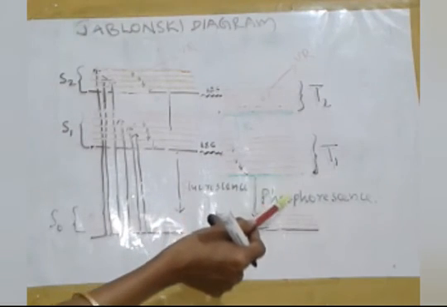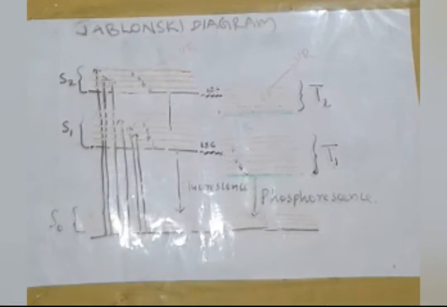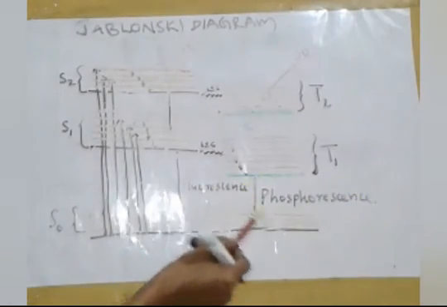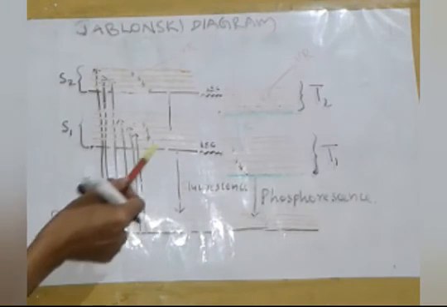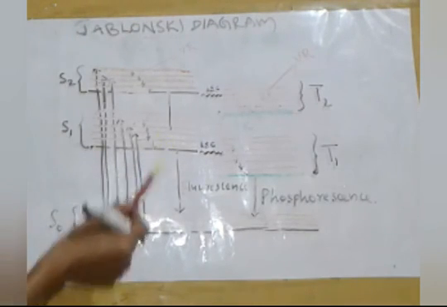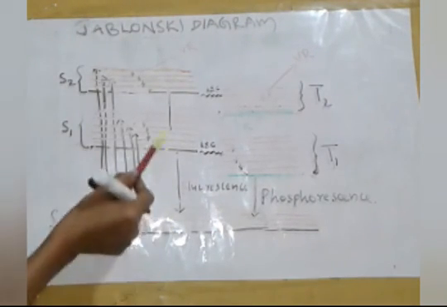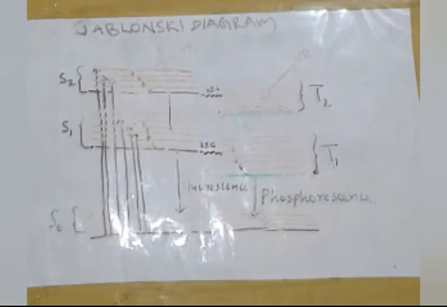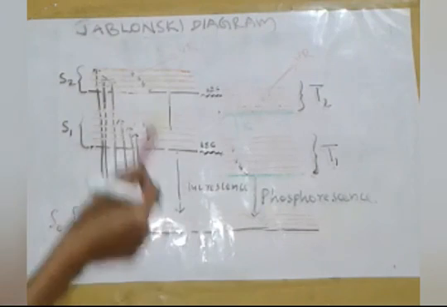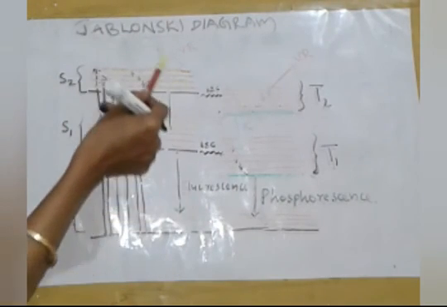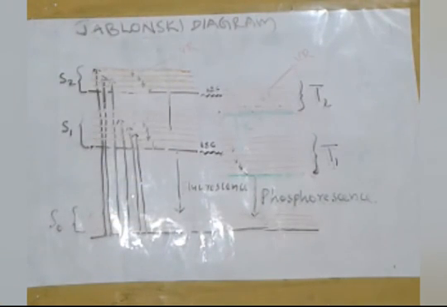So it takes some time to invert the spin of one electron, and therefore more time than fluorescence. In fluorescence no inversion of the spin is needed, because the two electrons already have opposite spins. So these are the physical processes that a molecule undergoes after absorbing the radiation.